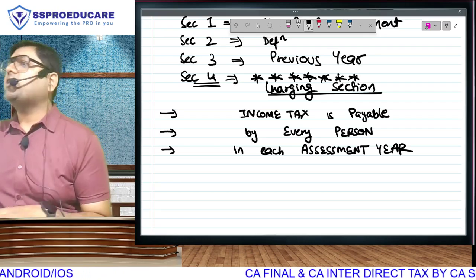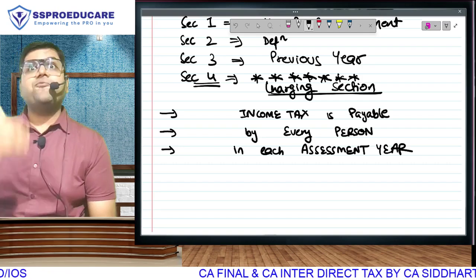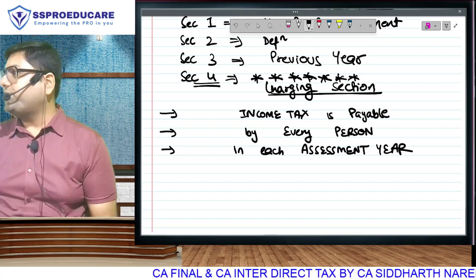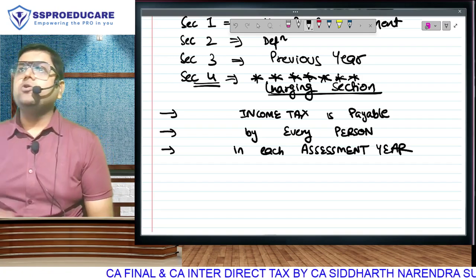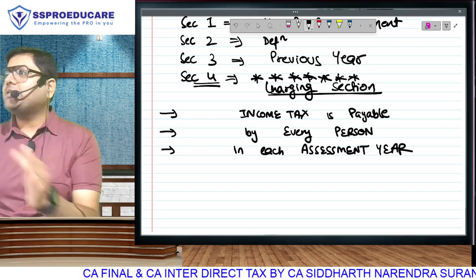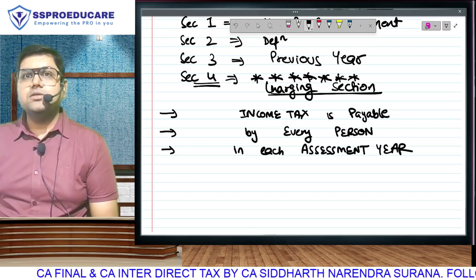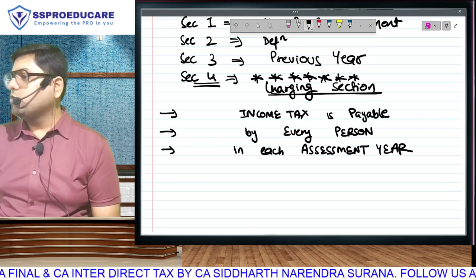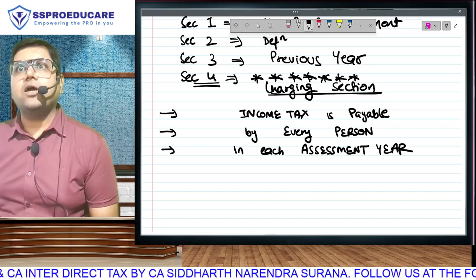In that entire year, you will earn income from various places. You know, income tax law cannot teach us how to earn income. You work for someone else, you get salary. Other people work for you, you have profits in your business. You have invested in a property, you will earn rent. You have invested in shares, you will earn dividend. You have purchased debentures, you will earn interest. You have a bank account, you will earn interest. You sell your property, you will earn profit on sale. How to make money, the law cannot teach you.